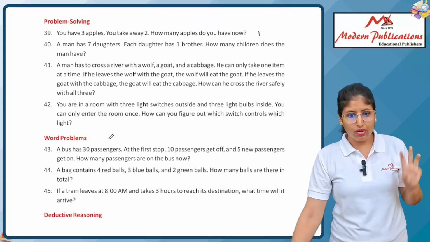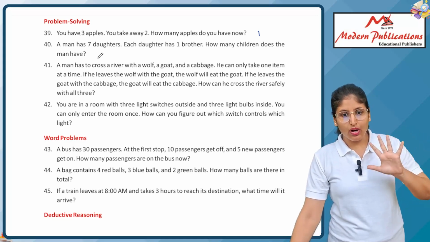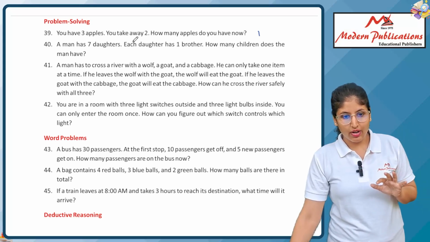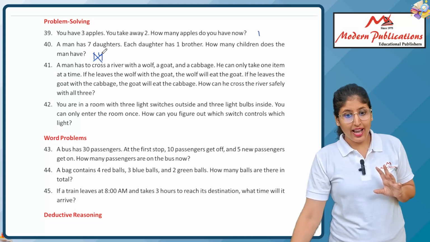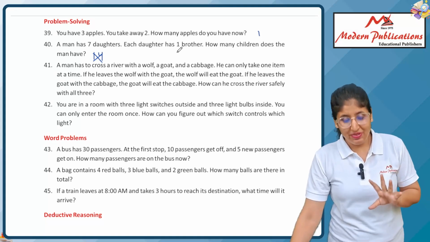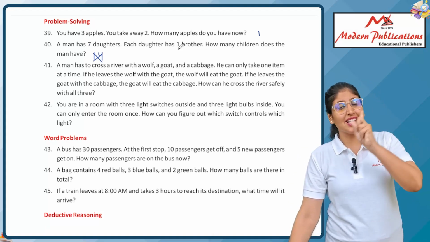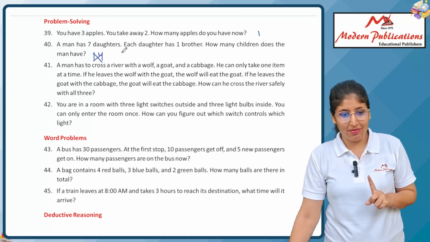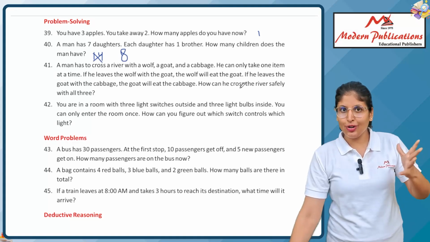Next, a man has 3 daughters. Each daughter has 1 brother. How many children does the man have? 7 daughters, and each daughter has 1 brother, so 7 plus 7, of course 14. Okay, next. Yes or no? It is clear to you? Okay, I'm sorry. Each daughter has one brother, which means a man has 7 daughters and they have only 1 brother. Okay, I'm sorry for my mistake. The total number of children is 8 only. Yes, 1 brother and 7 daughters make 8.